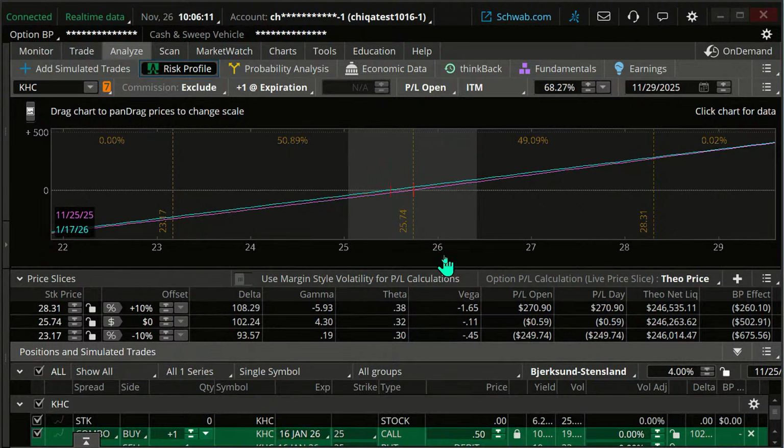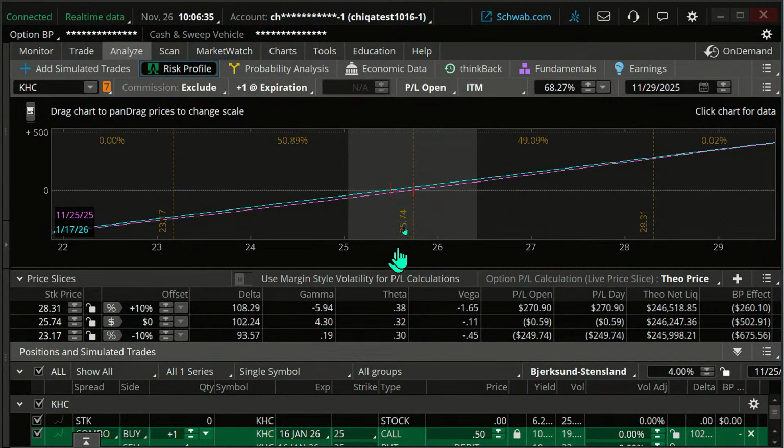What's my delta on this trade? About 102. What's the delta on a stock trade? If I just bought 100 shares of stock, it'd be 100. That's one of the things with synthetics: you end up with a delta that is approximately equal to the stock, around 100 in that case, 100 shares of stock. And that's usually our launching point there.